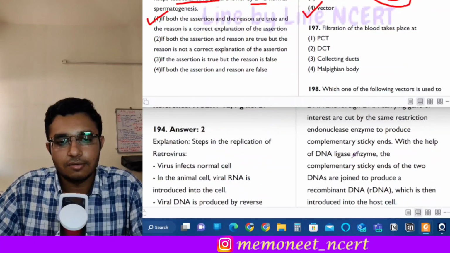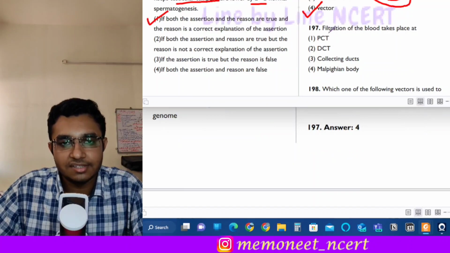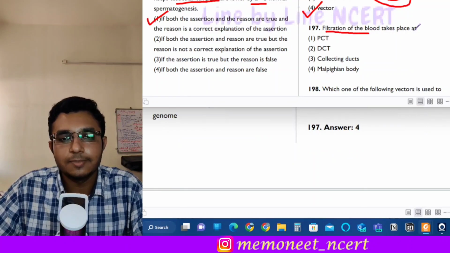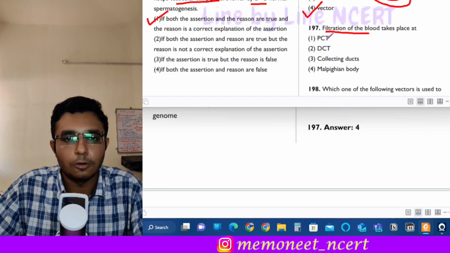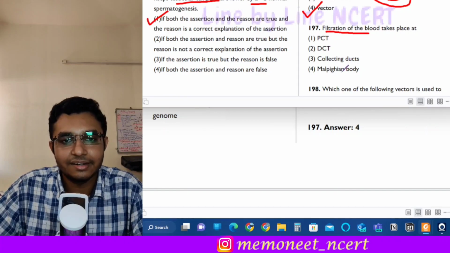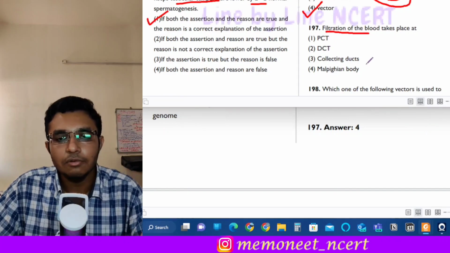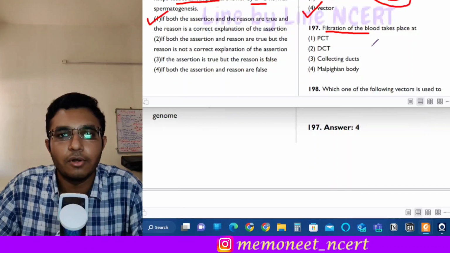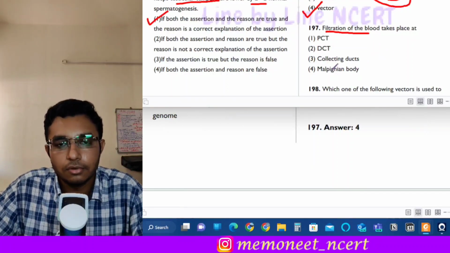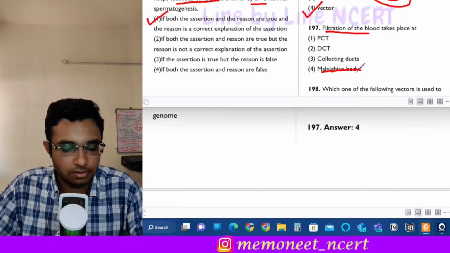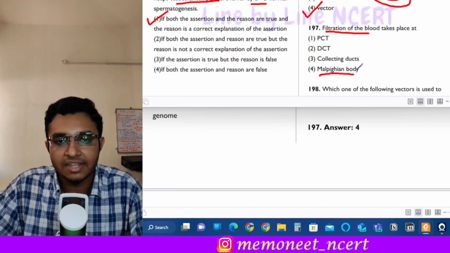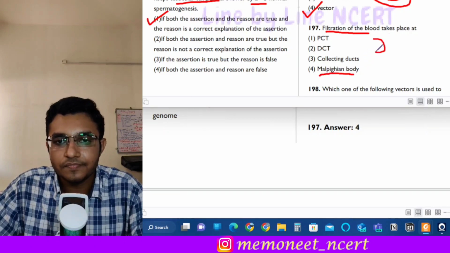Next is question number 197. It states that filtration of blood takes place at which place? The options are PCT, DCT, collecting ducts, and Malpighian body. Now, for this, you must know the structure of the nephron in detail. The Malpighian body consists of the glomerulus and the Bowman's capsule.